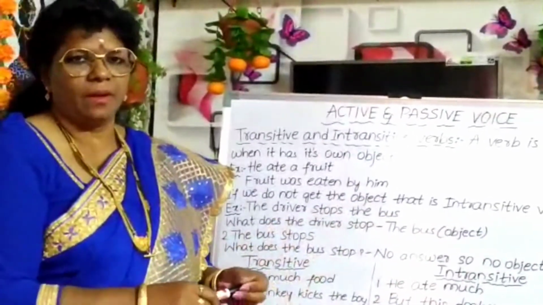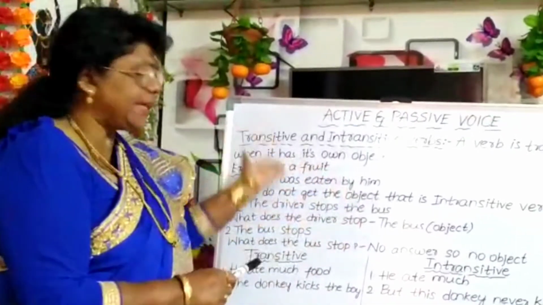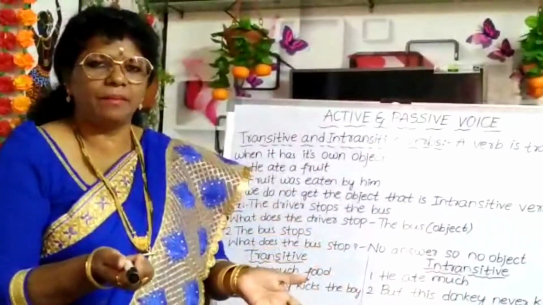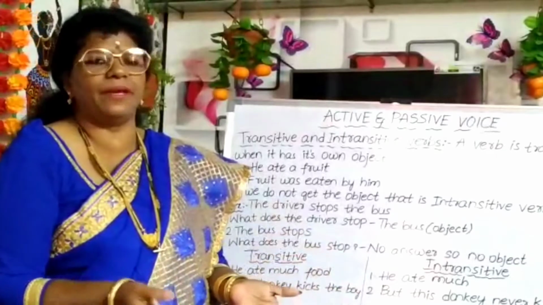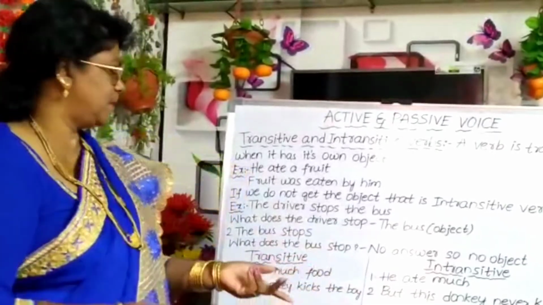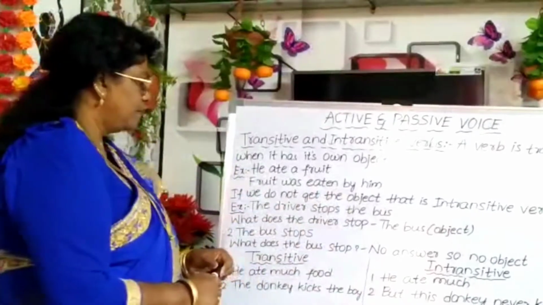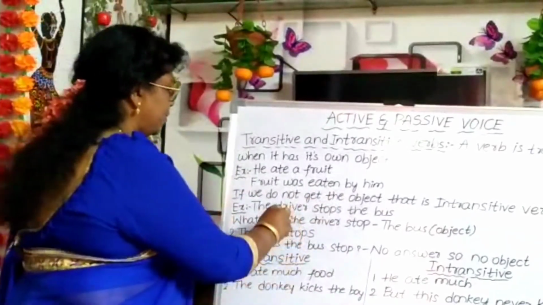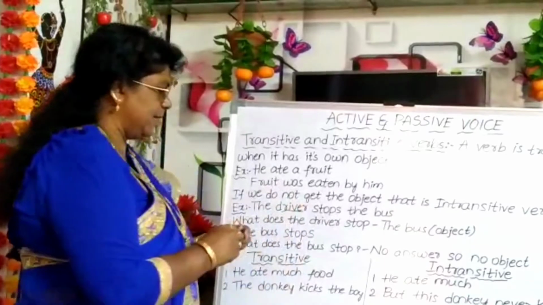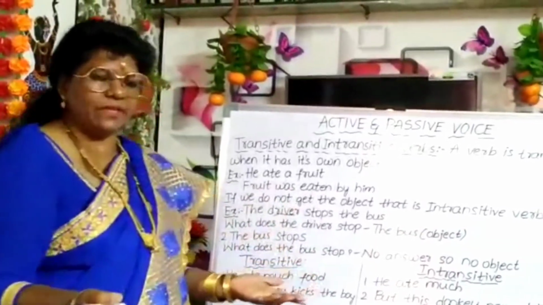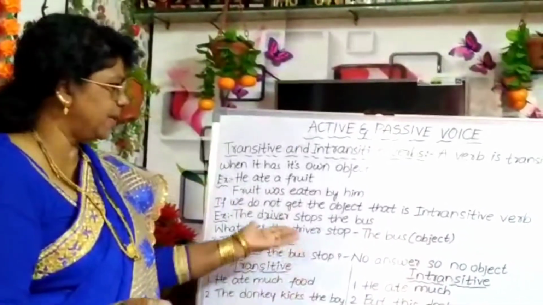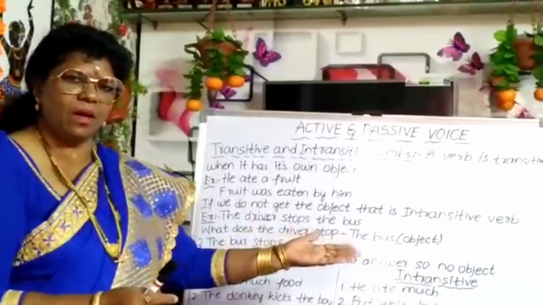So only a transitive sentence can make passive voice. Intransitive we can't make because there is no object. For example, the driver stopped the bus. We ask the subject, what does the driver stop? The bus. So that is transitive. Bus is the object.